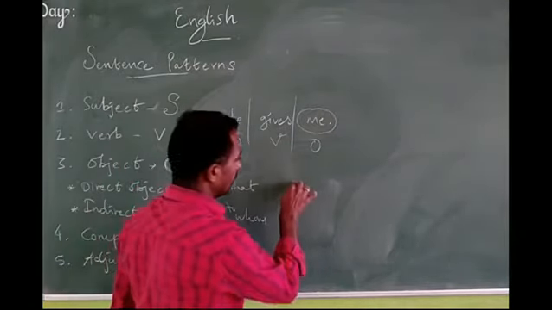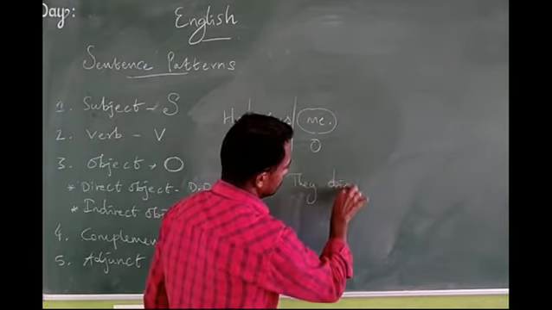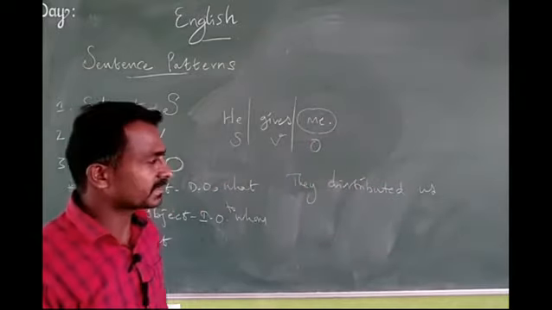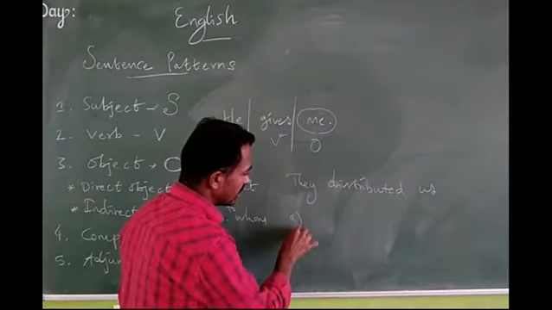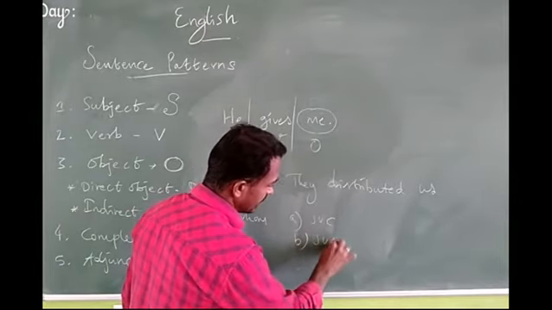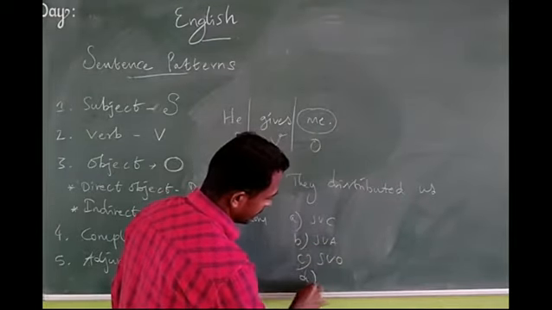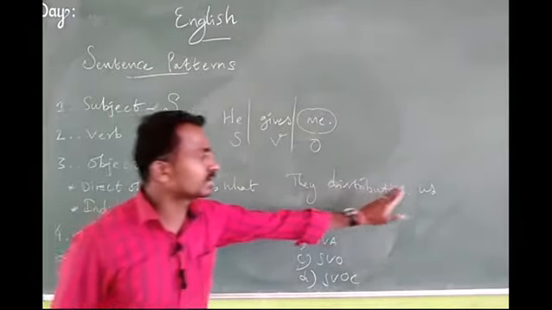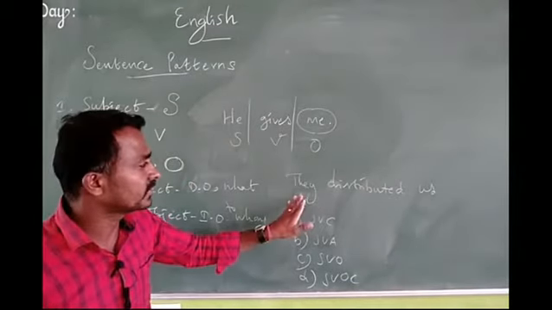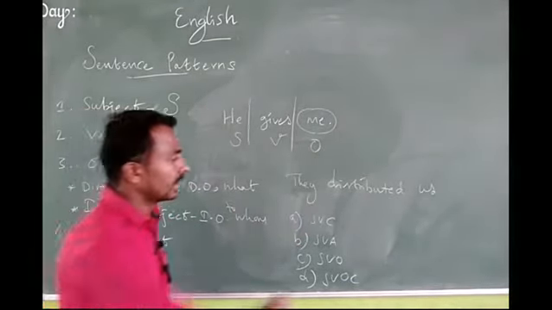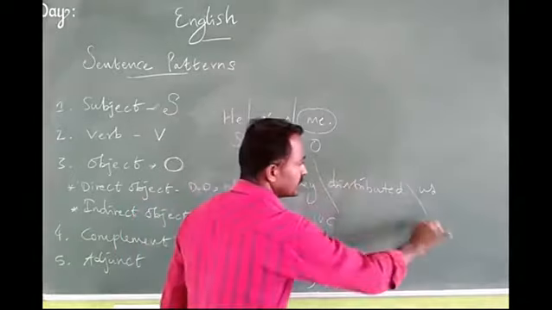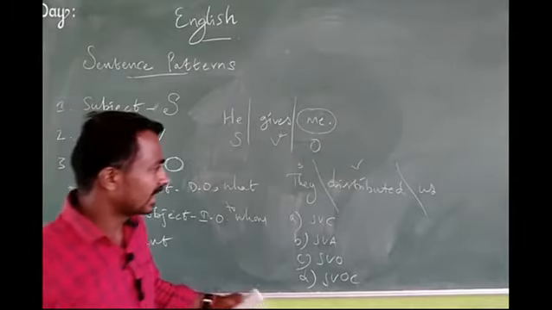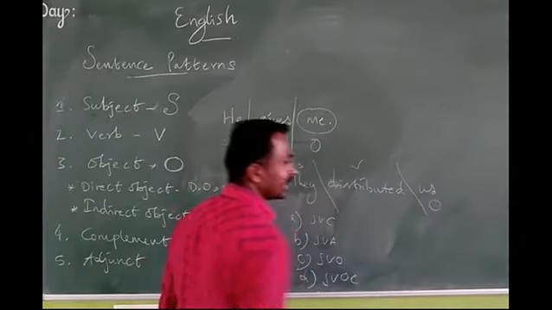In examination point of view, the question is given like that: They distributed us. Option A SVC, option B SVA, option C SVO, option D SVOC. Like that they have given in the question paper. They distributed us. How can we identify the given question as a sentence pattern? Here they is a subject, distributed is the verb, and what is the last one? Us. Us is here called object.